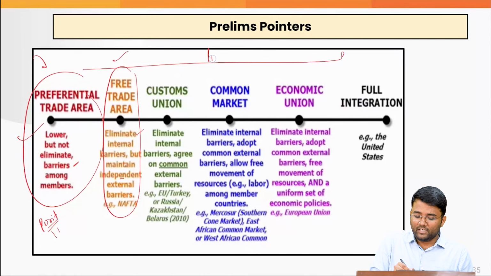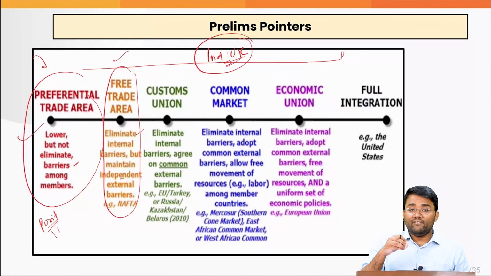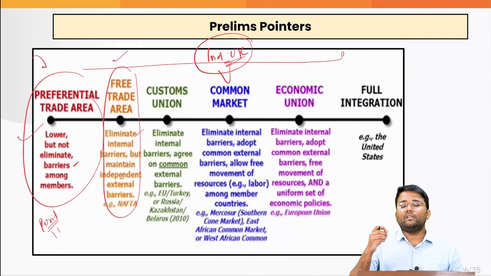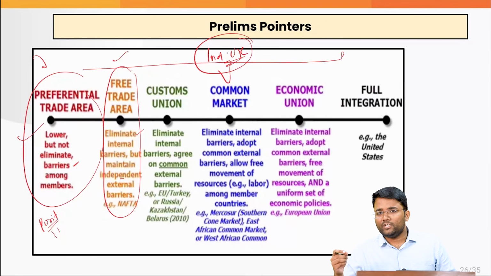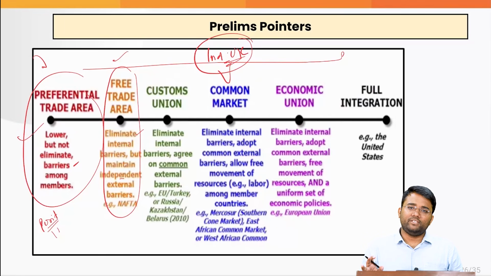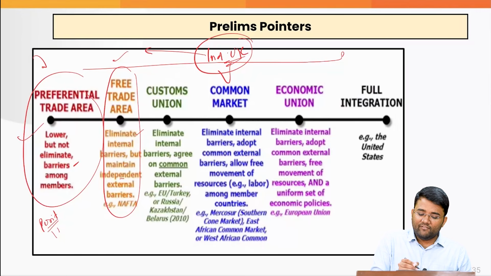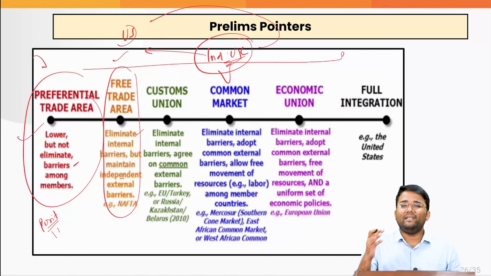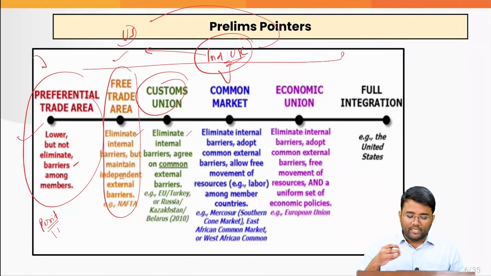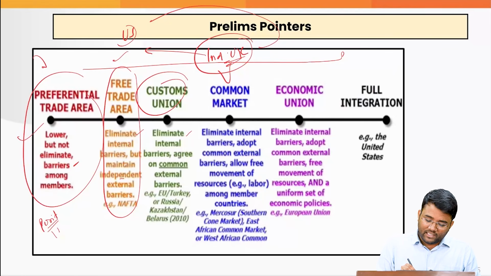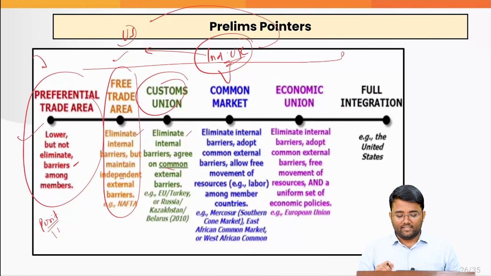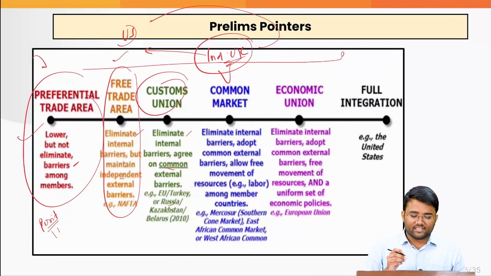barriers. For example, if India and UK are signing FTA, they will eliminate the internal barriers, that they will ensure that they are reducing or bringing down tariffs to almost zero, and they will also limit the non-tariff barriers. But what will be the tariff India will be imposing on US, or what UK will be imposing on the US, that will be completely independent of free trade agreement. Then we have the customs union, where we will be eliminating the internal barriers, and then we agree on the common external barriers like EU, Turkey, or Russia, Kazakhstan, Belarus.